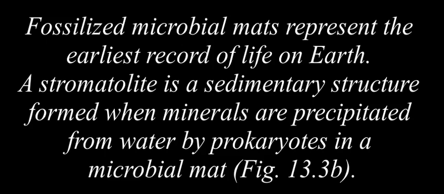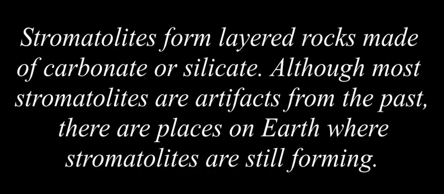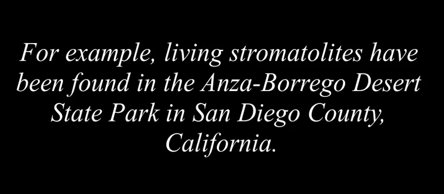This photo shows stromatolites that are nearly 1.5 billion years old, found in Glacier National Park, Montana. Fossilized microbial mats represent the earliest record of life on Earth. A stromatolite is a sedimentary structure formed when minerals are precipitated from water by prokaryotes in a microbial mat. Stromatolites form layered rocks made of carbonate or silicate. Although most stromatolites are artifacts from the past, there are places on Earth where stromatolites are still forming. For example, living stromatolites have been found in the Anza-Borrego Desert State Park in San Diego County, California.